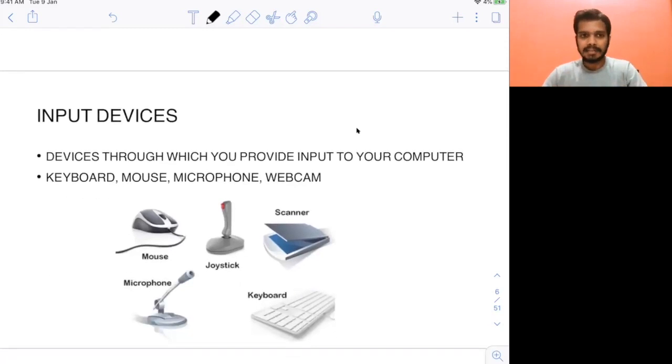So what are input devices? These are devices through which you provide your input. You have to provide the input to your system. How do you provide this input? You use the input devices. Some of the famous examples of input devices are keyboard, mouse, microphone, and webcam. Through keyboard and mouse, we already provide input, right? If you have to write something in a text editor, you use the keyboard. When you are playing games or for other purposes, you use the mouse. You use the cursor of your mouse to open different applications, and to control the movements during games. You have a microphone for audio input, and a webcam for video input. So these are all examples of input devices.